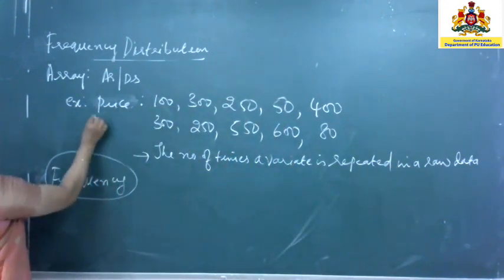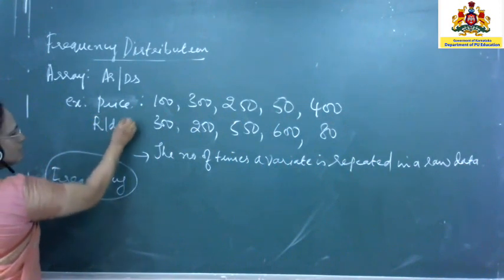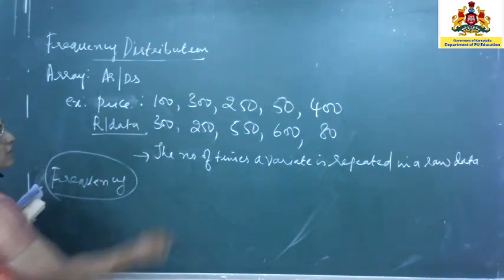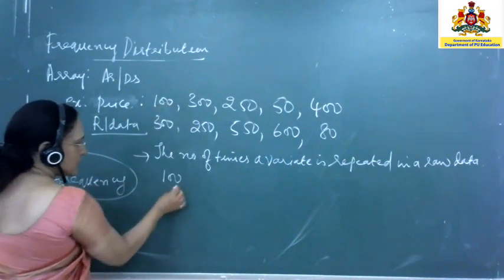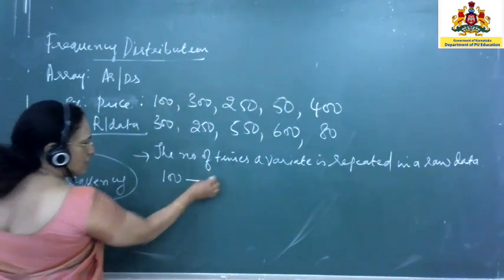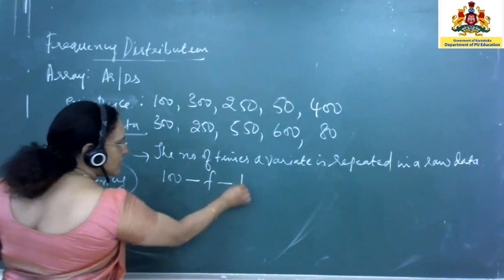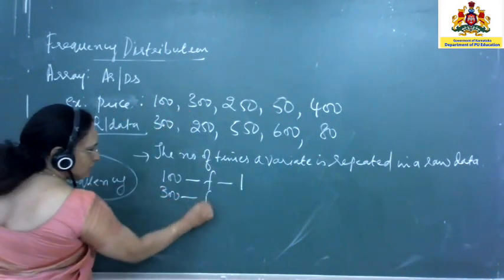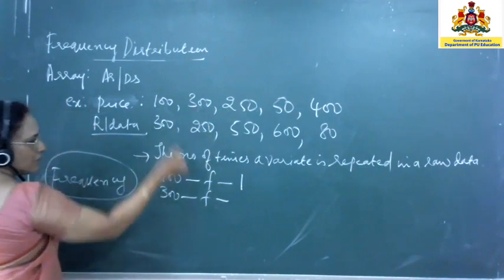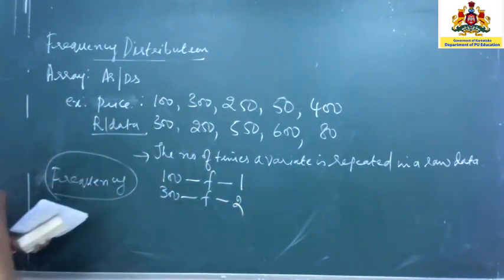Do all of you agree? This is raw data. Take the first variate, 100. How many times is it repeated? Only once. So the frequency of 100 is 1. Take the next one, 300. It is repeated 2 times, so the frequency of 300 is 2.